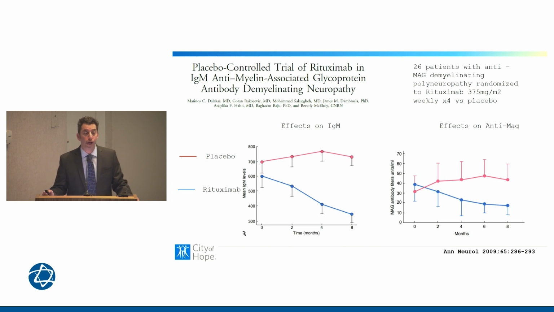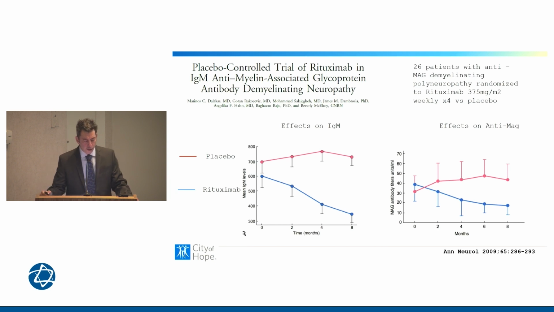So this is one trial that I wanted to highlight here today. This is a placebo-controlled trial that I thought was very useful in treatment of IgM-associated peripheral neuropathy. It included 26 patients with an anti-MAG antibody and peripheral neuropathy, and they just got rituximab for 4 weekly doses, and compared that to placebo.